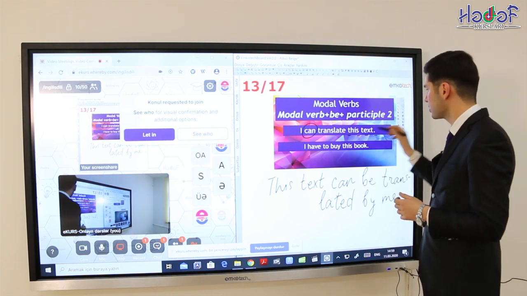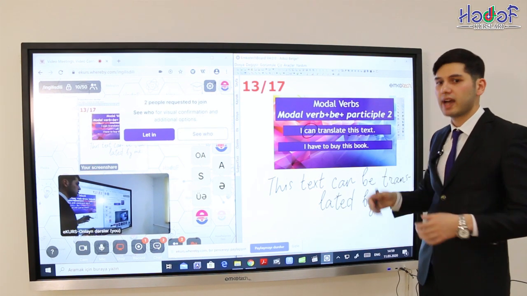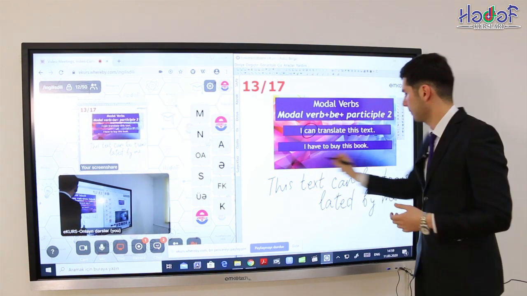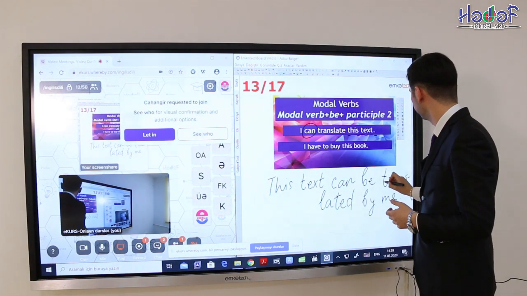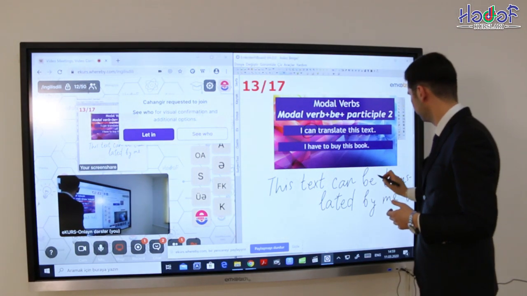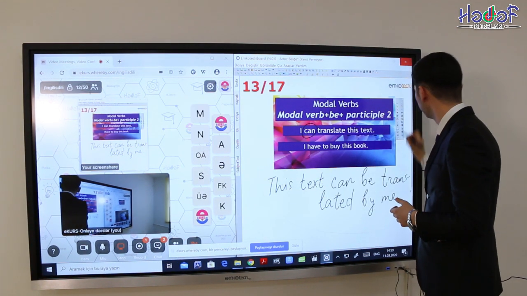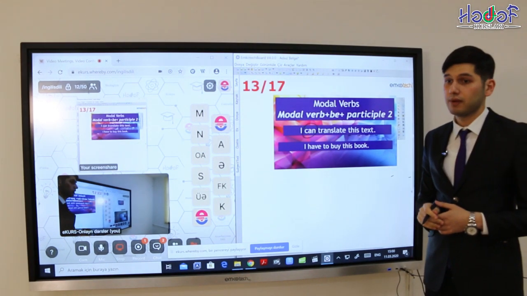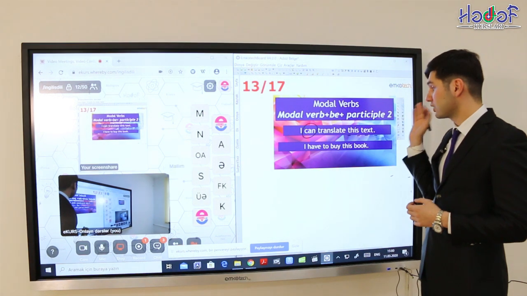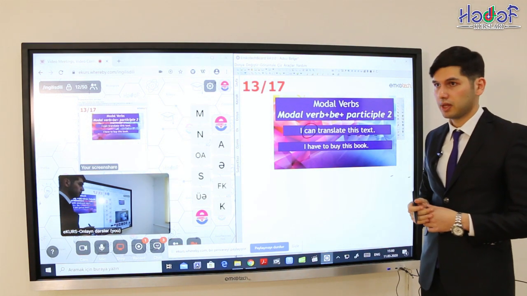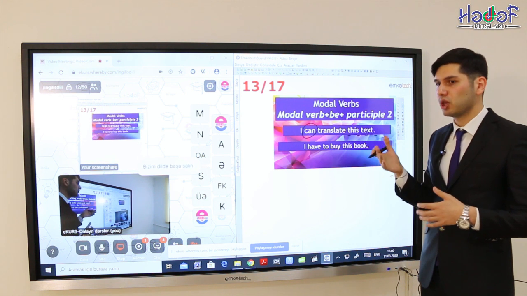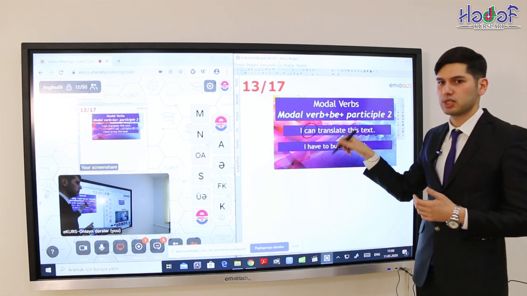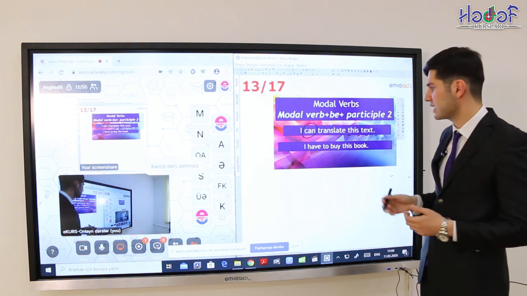Okay. Now let's see the second sentence: I have to buy this book. Try to create your own sentence before my writing. Okay, let's continue. I have to buy this book. First, let's translate this sentence. How can we use it in passive voice? The book must be bought by me. Now let's use this sentence.